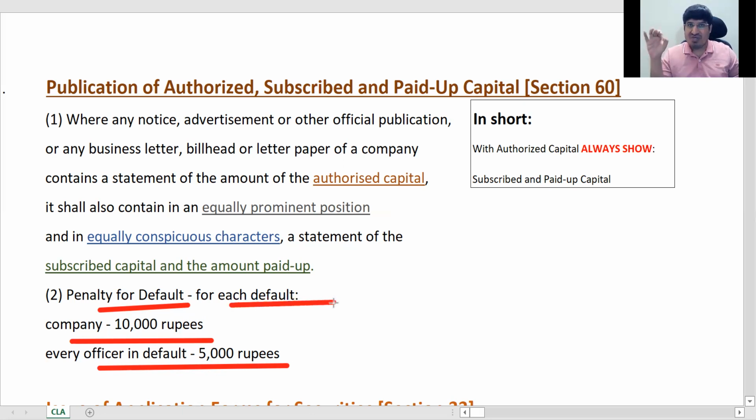And now I have sent out a notice, I have put only authorized capital, company has to pay 10,000. I am a director, I have actually sent it out, I have to pay 5,000. If 4 directors are there, all 4 are involved in that publication, all 4 5,000 each. Okay, now 2 days later I have to send another notice, again I put only authorized capital, again fine. Okay, got it? ठीक है, तो समझ गए ना आप? हिंदी स्टूडेंट भी समझ गए होंगे मैं क्या बोल रहा हूँ ये बात.